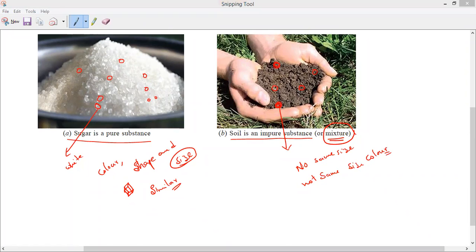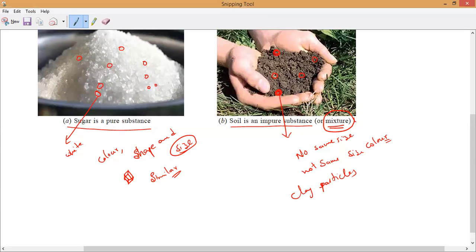So that is what you can see. In the soil, you will see a lot of different colors, different shapes, and different sizes also. If you take soil, it contains clay particles, small stones, dead insects and other grass particles, and even a lot of impurities. That is why sugar contains particles of the same kind. Yes or no, guys? All the sugar particles are of the same kind, or we can say one kind.